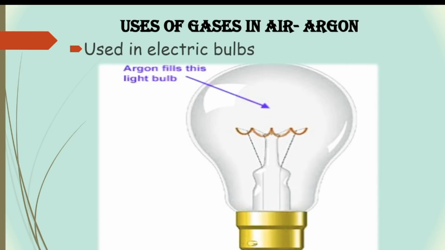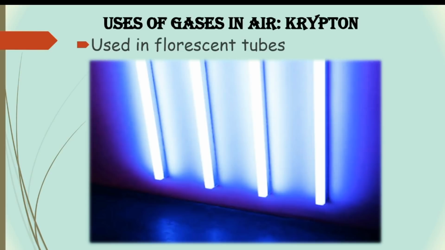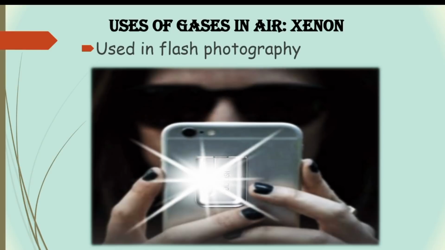Argon is obtained as a byproduct from the air in the production of oxygen and nitrogen. Argon gas is used whenever an inert atmosphere is needed. It is used to prevent oxygen from corroding the hot filament inside the bulb. Hence it is used in electric bulbs. Neon is used in decorative lights and street lights. Krypton is used in fluorescent tubes and xenon is used in flash photography.